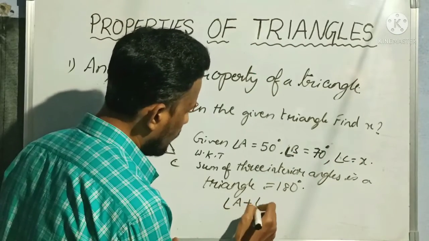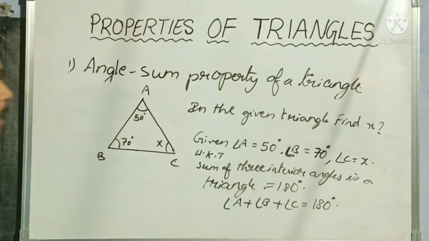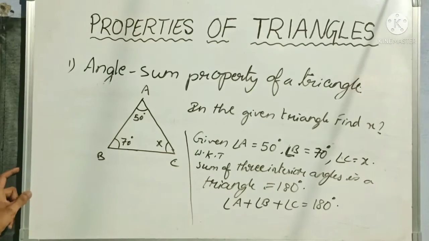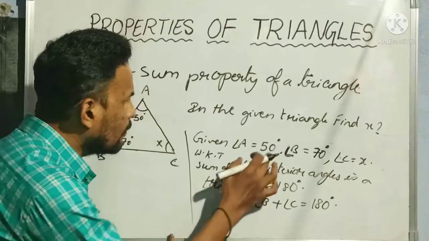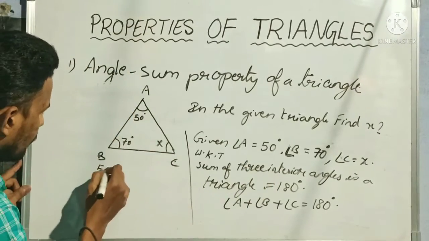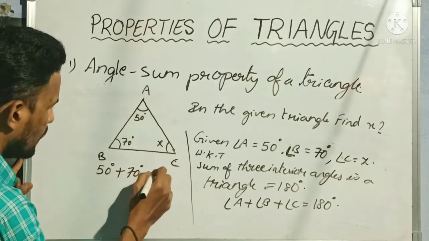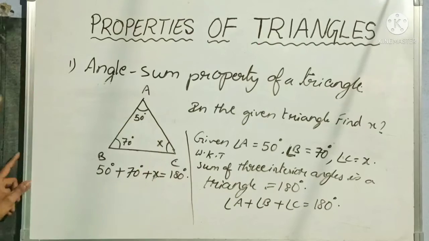Angle A plus angle B plus angle C is equal to 180 degrees. We need to substitute the angles now. So what is angle A here? 50 degrees. So write like this: 50 degrees plus 70 degrees plus x is equal to 180 degrees.